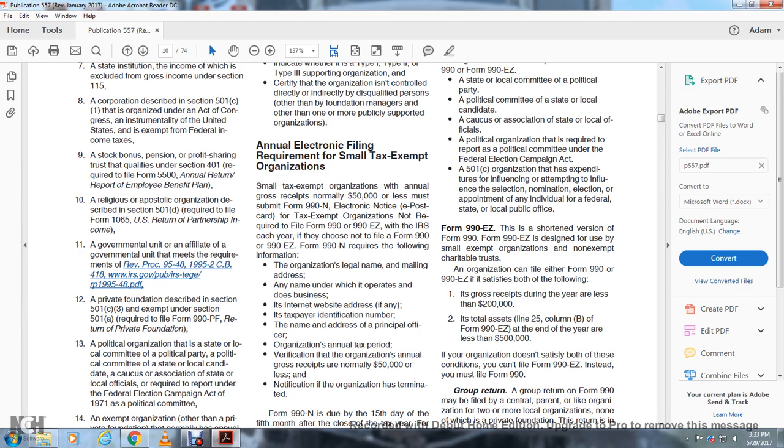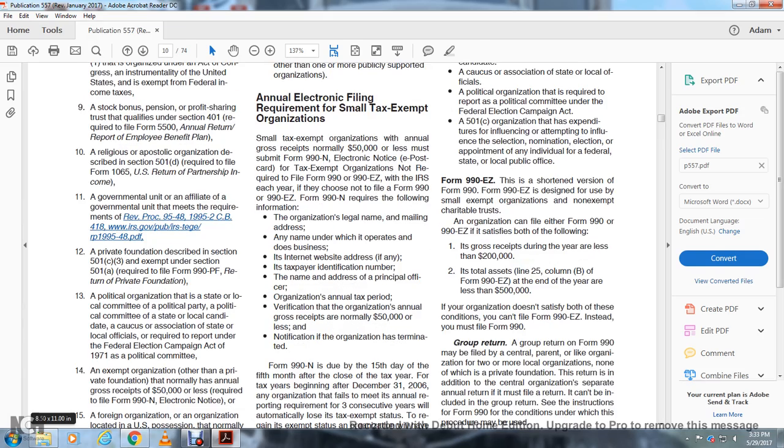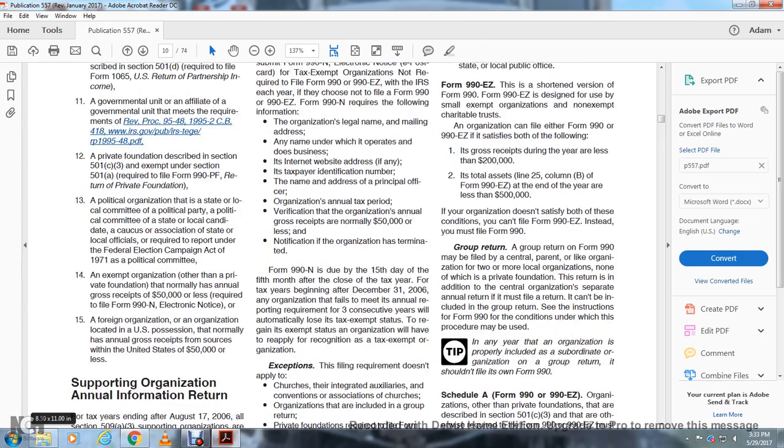A political organization of the state or local committee with the political party, with the political committee with the state, of the local candidates, of the caucus of the association state of the local officials required with the report under the Federal Election Campaign Act of 1971. An exempt organization other than private foundation normally with the annual gross receipt of $50,000 or less required with the Form 990N with electronic notice.